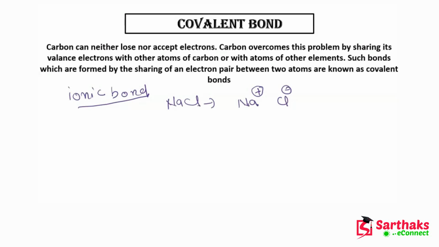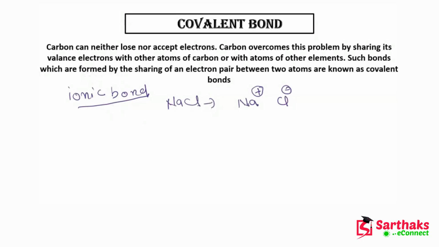But guys, in covalent bond there is no transfer of electron. Basically, in covalent bond the bond is formed by sharing of electron. Now how does it get done?